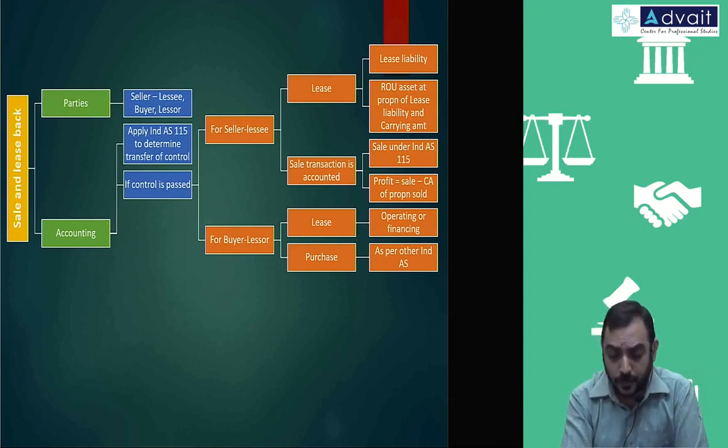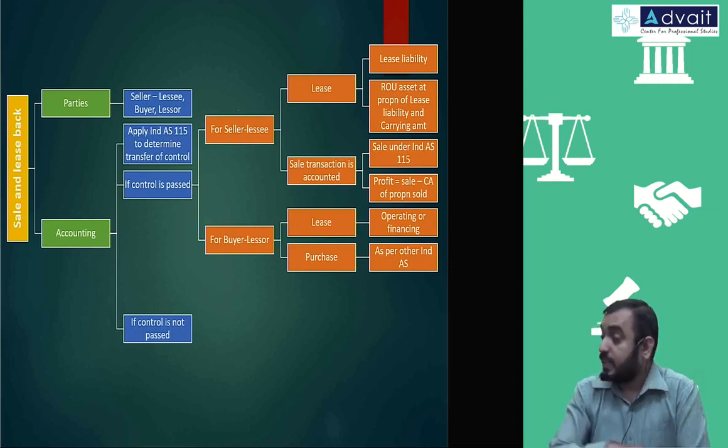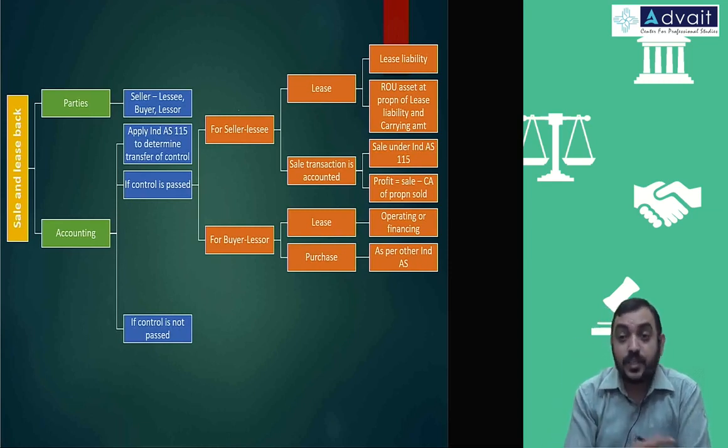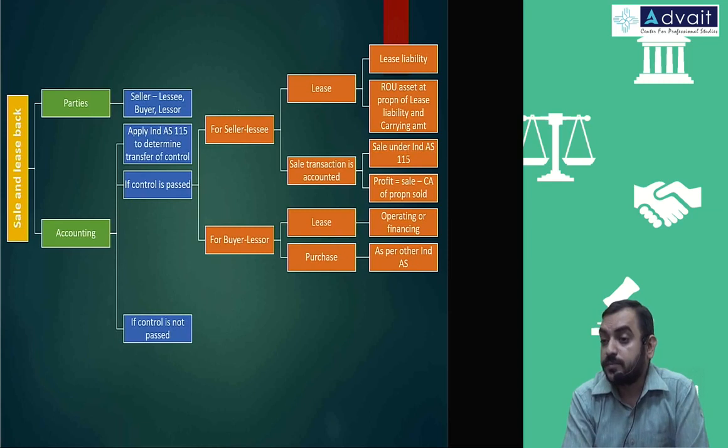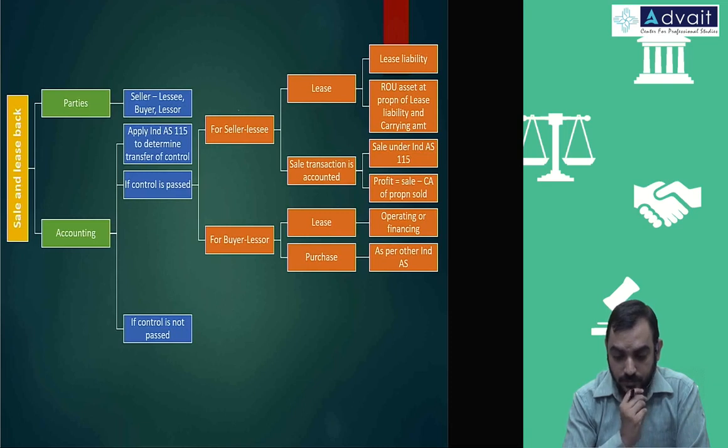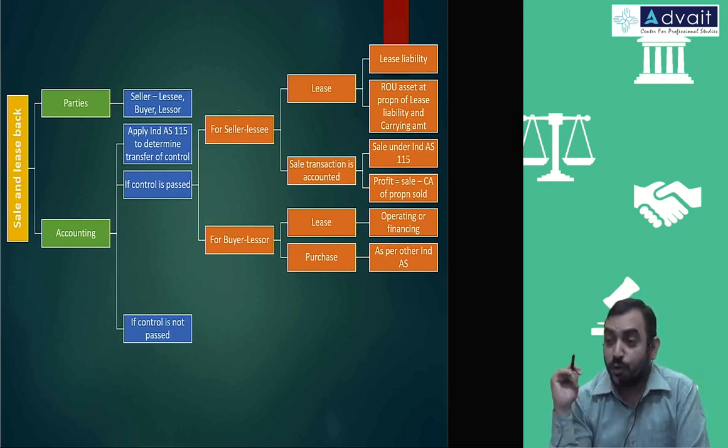Respective standard would apply. If control is not transferred, that means sale is not taking place, lease is also not taking place. Then what is happening? Sale is not happening because control is not transferred.